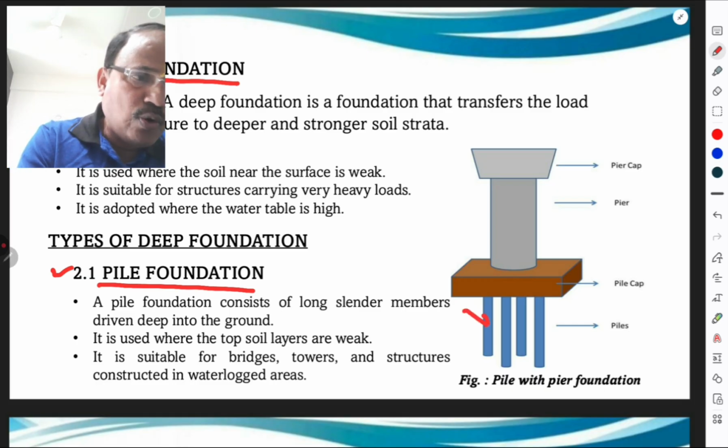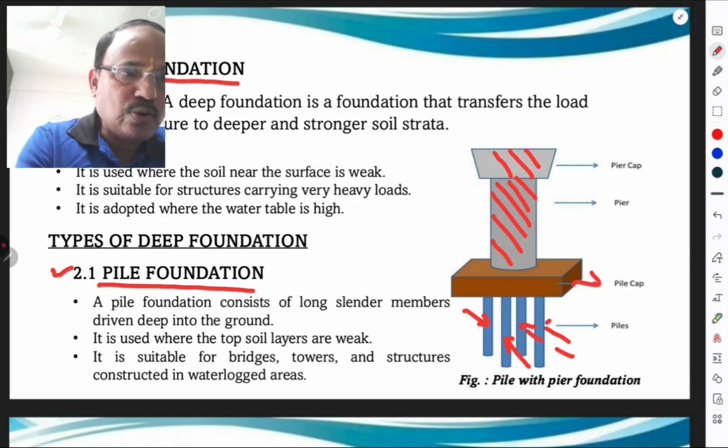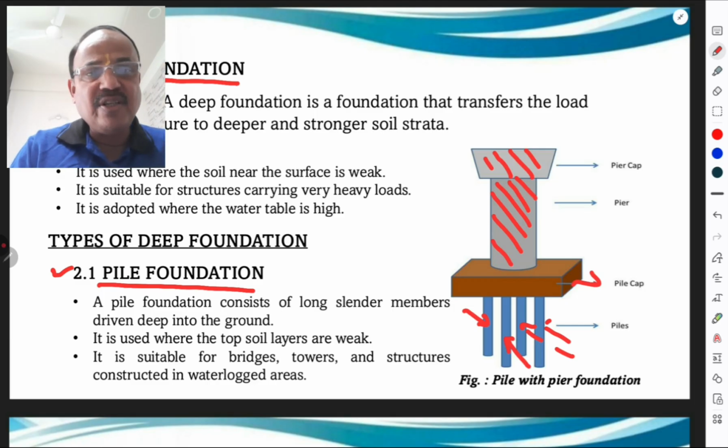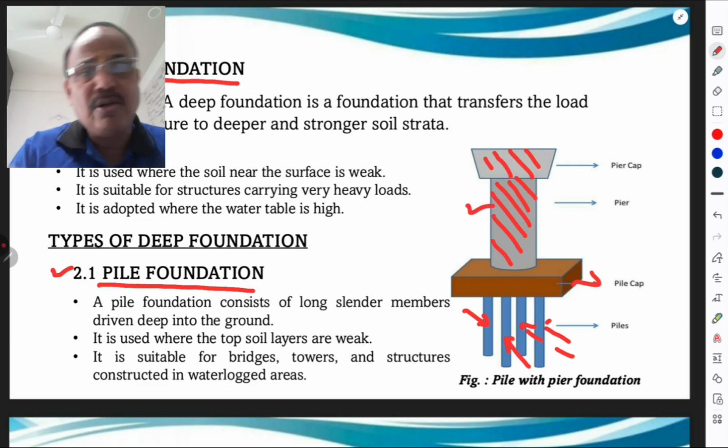These are the piles, 4 piles: 1, 2, 3, 4. These piles are covered by the pile cap, and there is a construction of a pier, and there is a construction of a pier cap also. Such a type of foundation is called a pile foundation. Sometimes here may be a column.